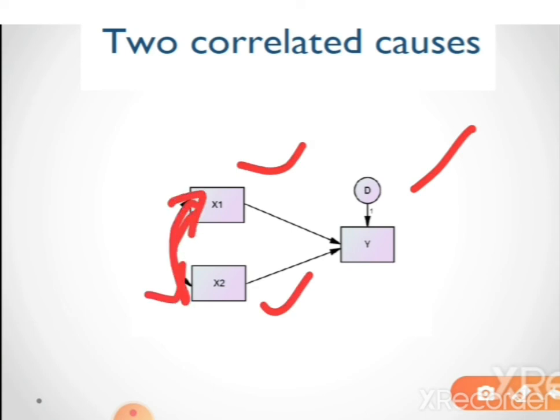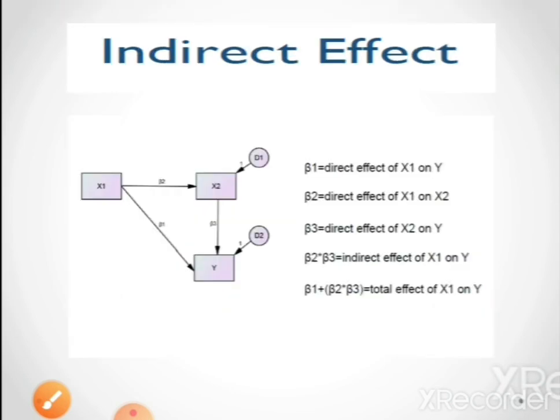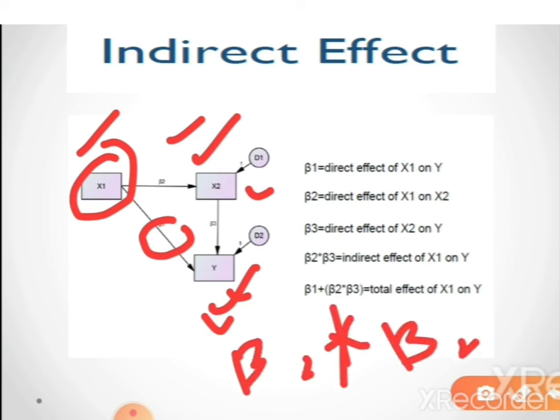This also represents some indirect effects. b1 is the direct effect of x1 on y, b2 is the direct effect of x1 on x2, b3 is the direct effect of x2 on y, and b2 times b3 shows the indirect effect of x1 on y.